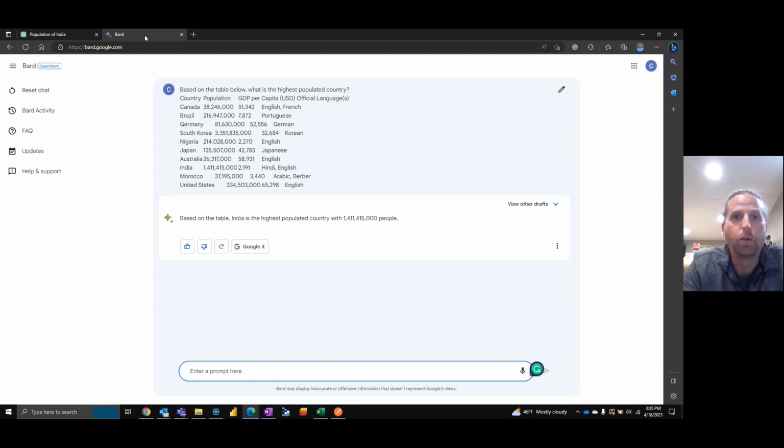Again, this was a simple example, but if you think about how we pull in data from a table, very similar to this, it seems like it's going to give us some decent results, both Bard, and we know that ChatGPT can give us some results.